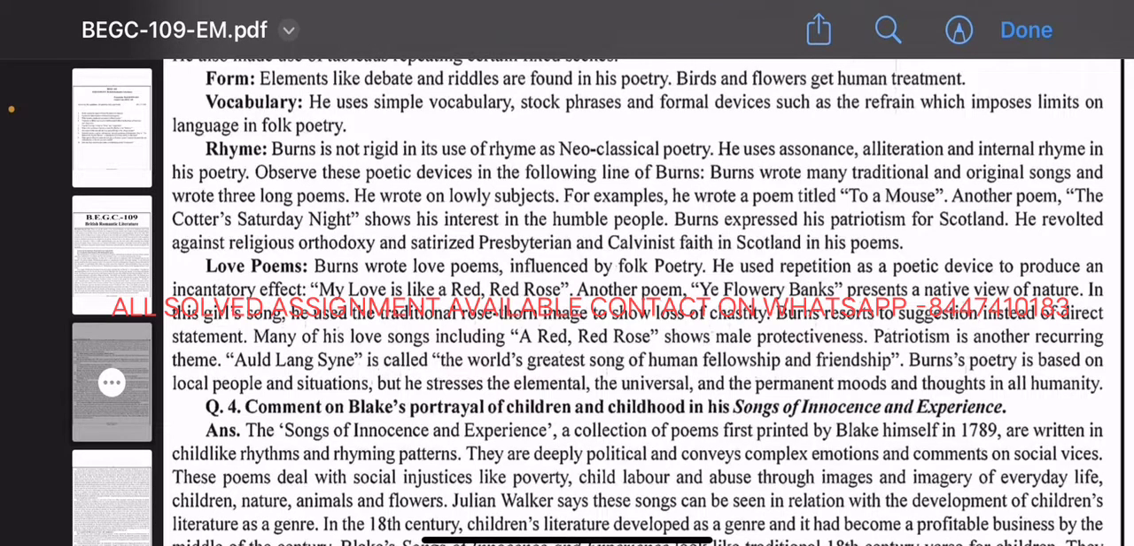Love poems: Burns wrote love poems. Influenced by folk poetry, he used repetition as a poetic device to produce an incantatory effect. My love is like a red, red rose. Another poem, Ye Flowery Banks, presents a native view of nature. In this girl's song, he used the traditional rose and thorn images to show loss of chastity. Burns resorts to suggestion instead of direct statement. Many of his love songs, including A Red, Red Rose, show male protectiveness.